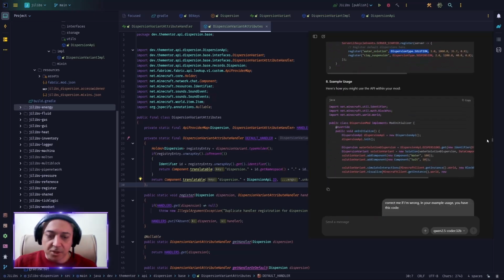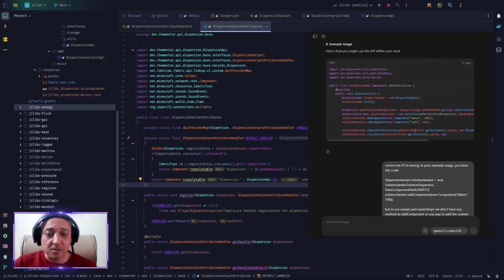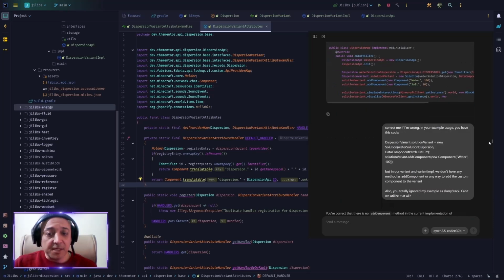And finally, the junk use case, as you see, I cut it out. I hit the stop button. I didn't let him continue. Here I ask, correct me if I'm wrong. In your example usage, you have this code, and this is actually adding a component. But in your variant or variant IMPL, we don't have anything to add the component. He says, yes, you are right.